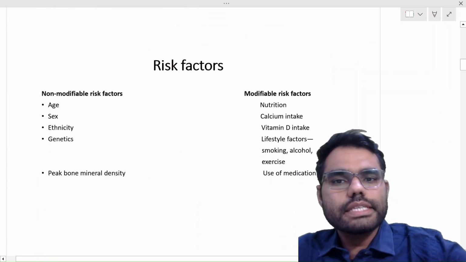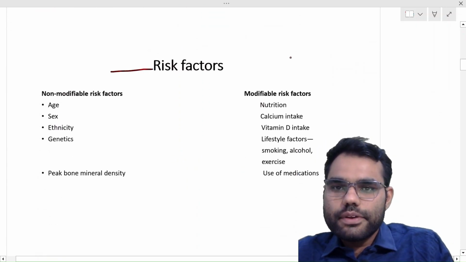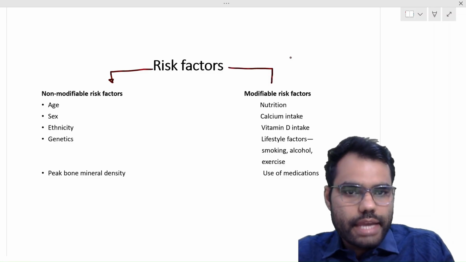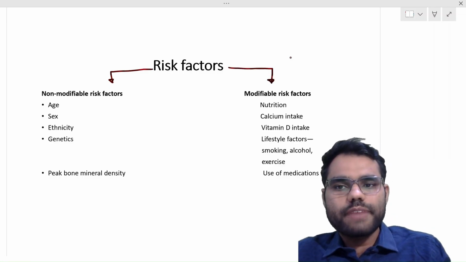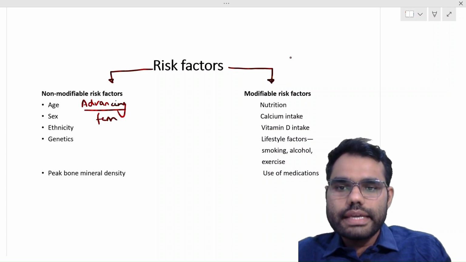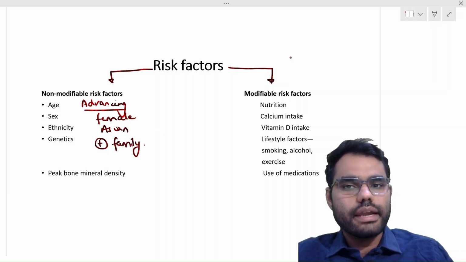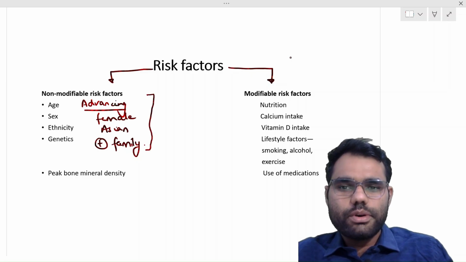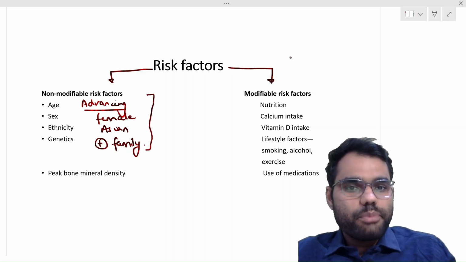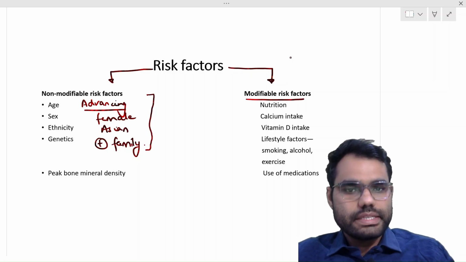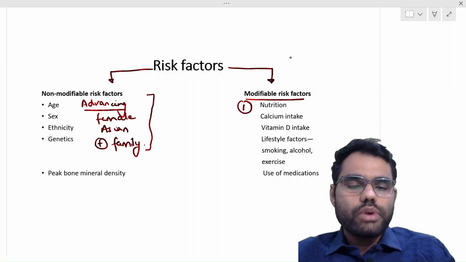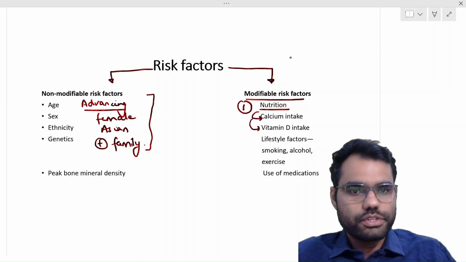Now let us discuss what are the risk factors for osteoporosis. The risk factors can be classified as non-modifiable and modifiable risk factors. Non-modifiable risk factors include advancing age, female sex, of Asian origin, then a positive family history of osteoporosis related fractures, right? So all these are non-modifiable risk factors of which we cannot change much. What is important is modifiable risk factors, which include, number one, nutrition. A poor nutrition lacking calcium and vitamin D is a major risk factor for osteoporosis.